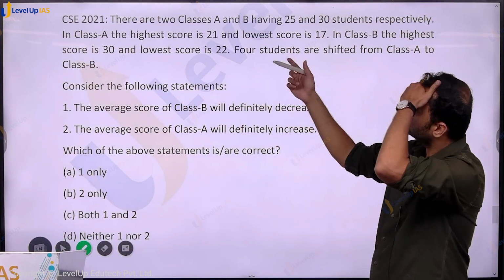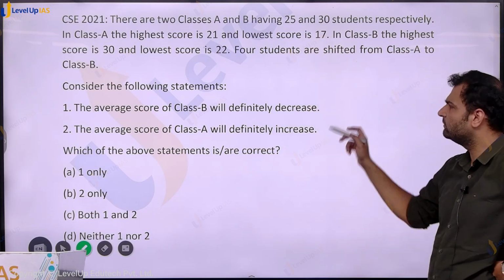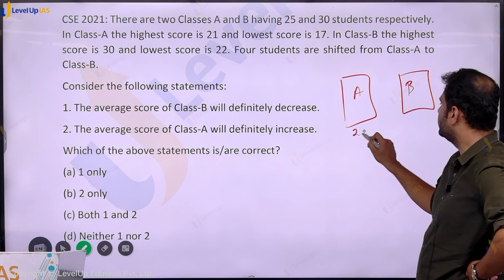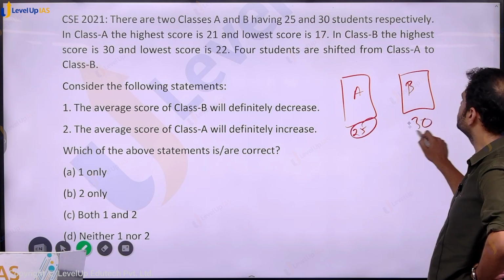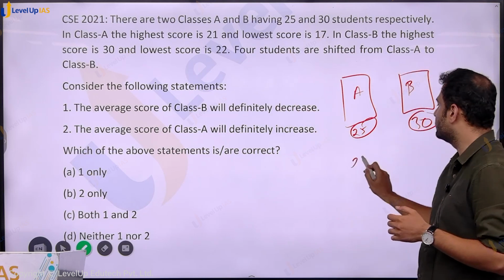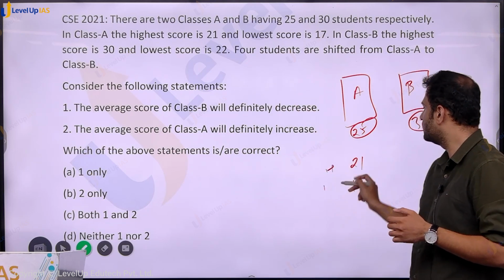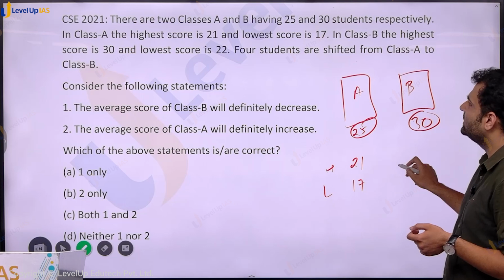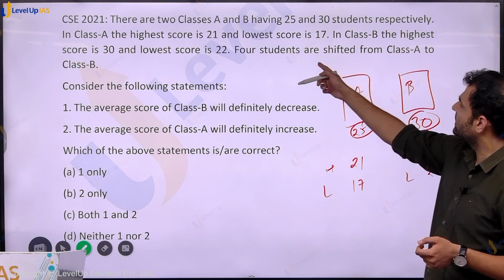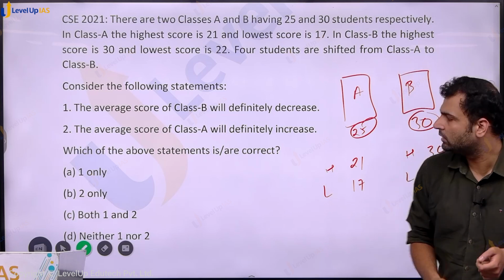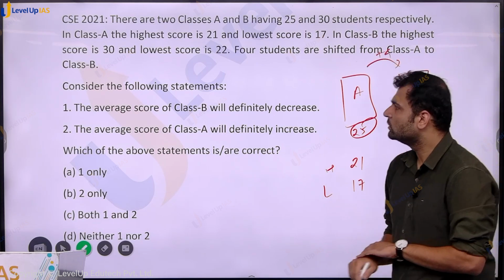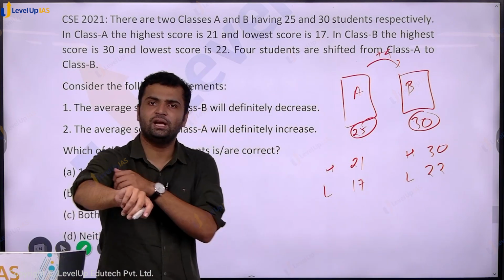There are 2 classes, A and B, having 25 and 30 students. So there is class A and class B. Here there are 25 students, here there are 30 students. In class A, the highest score is 21 and the lowest is 17. And in class B, the highest is 30 and the lowest is 22. 4 students are shifted from class A to class B. So we are shifting 4 students from here to here. What will happen to the averages of class B and class A?